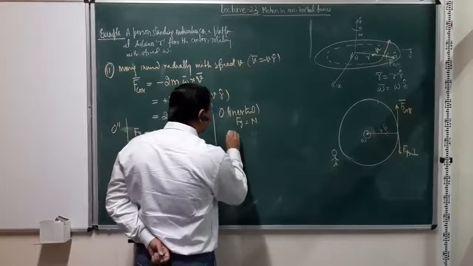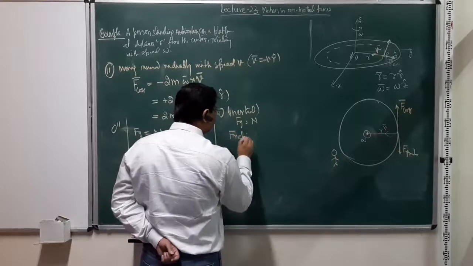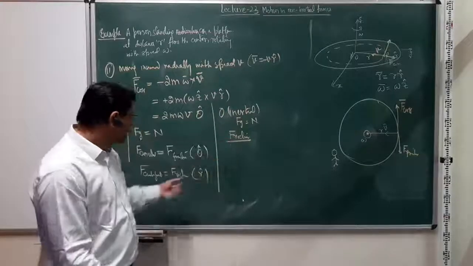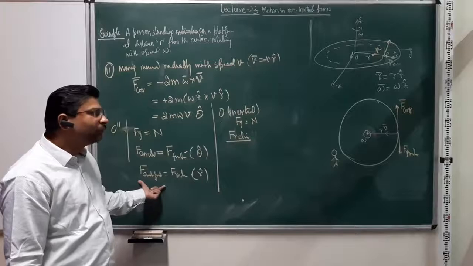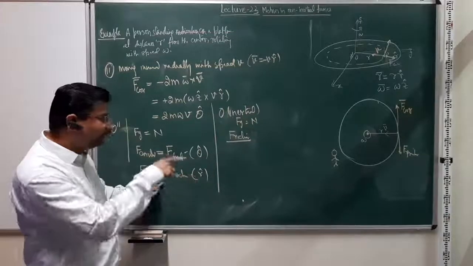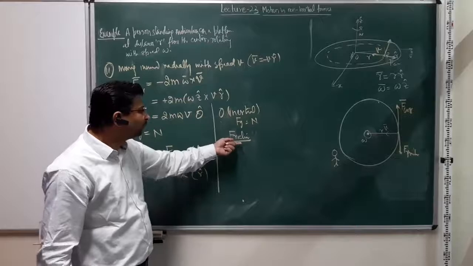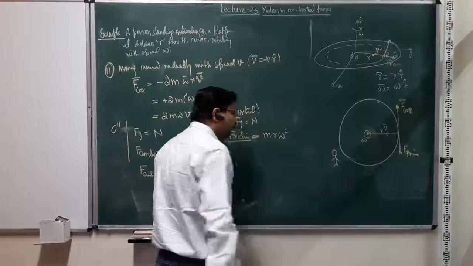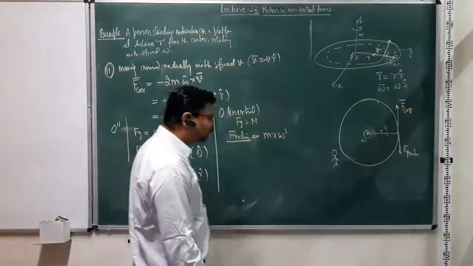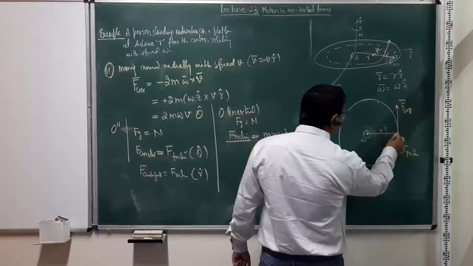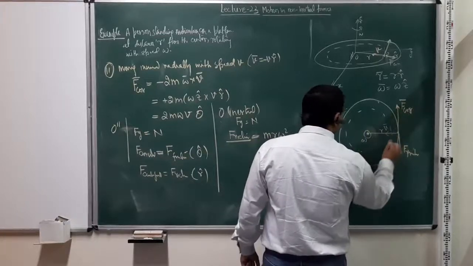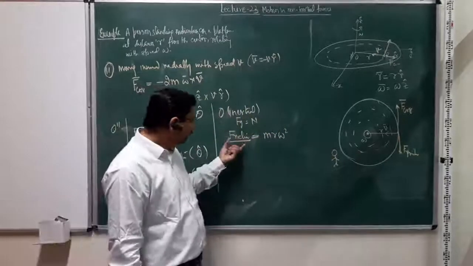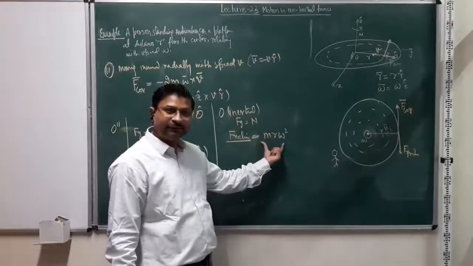And now I need to know what is the effect of friction. What is the effect of this friction? So one effect of this friction I know, we discussed, is to balance out the centrifugal force in the rotating frame, and from the inertial frame point of view, the friction is responsible for m r omega square, the centripetal acceleration. And yes, for a person standing here, at any instant, I am still moving in this circle, right? So the component of friction does provide me centripetal acceleration, right?